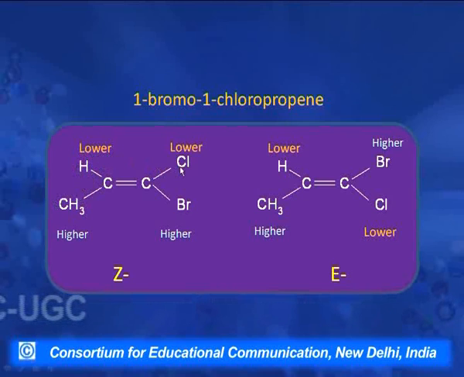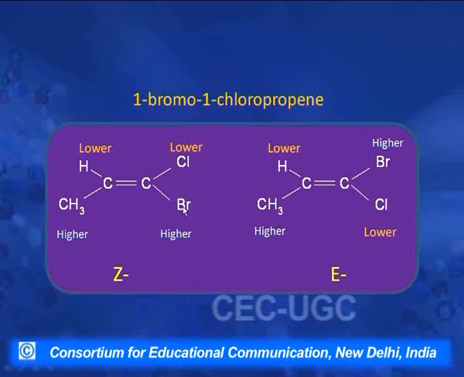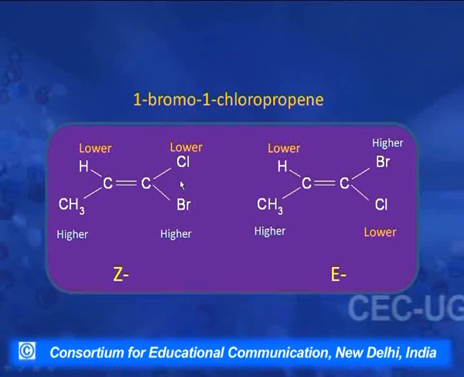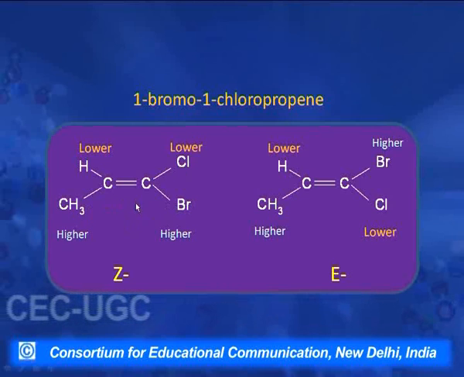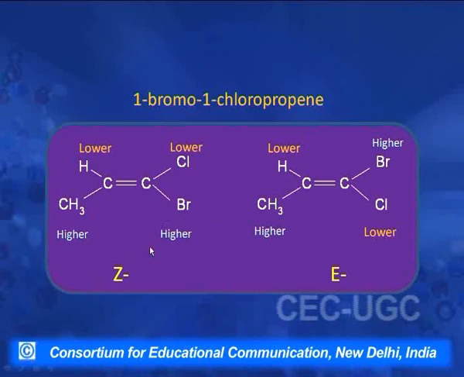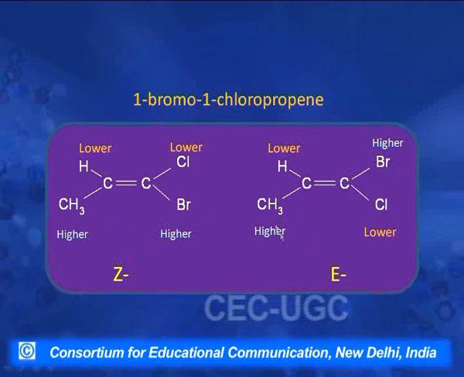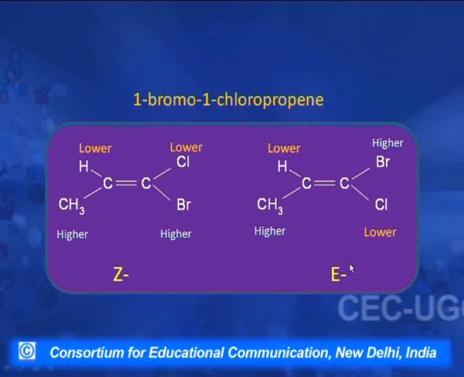We come on to this side, the two groups are chlorine and bromine. So, obviously, bromine, having higher atomic number, gets a higher priority, chlorine gets a lower priority. So, what we find here is that the groups getting the higher priority, that is, a similar priority, are on the same side. So, this isomer is the Z isomer, zusammen. And in this isomer, the groups getting the higher priority, bromine and this methyl, are across. So, this isomer is the E isomer.